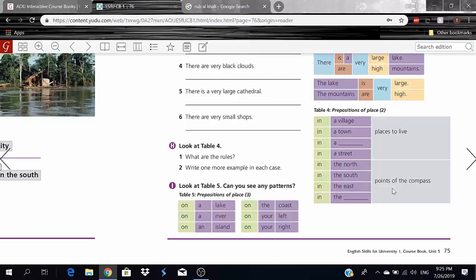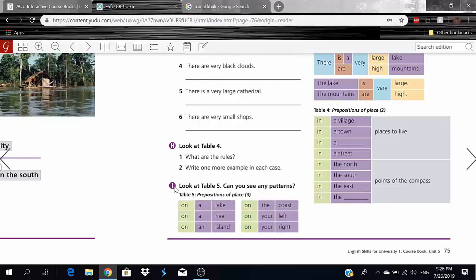But points of compass, you guys know the north, south, east, and west, we use "in the" with these. So in the north, in the south. I don't say "in north," right? I say in the north, in the south, in the east, and finally in the west, right? So this was just really simple.